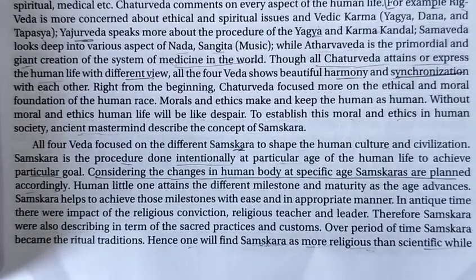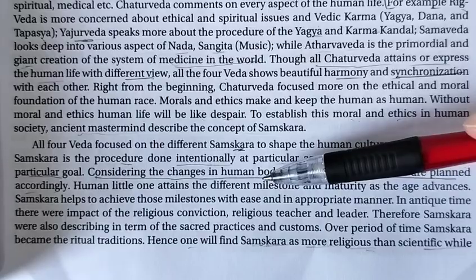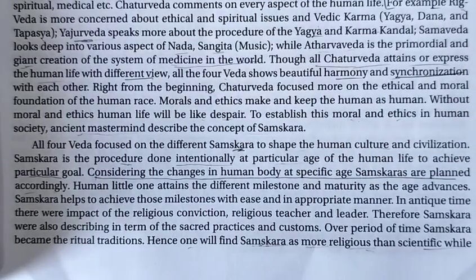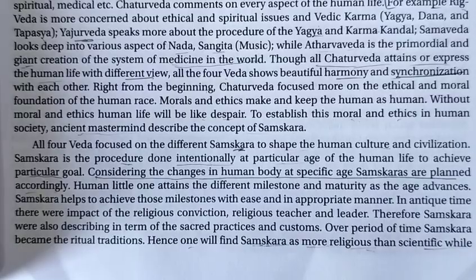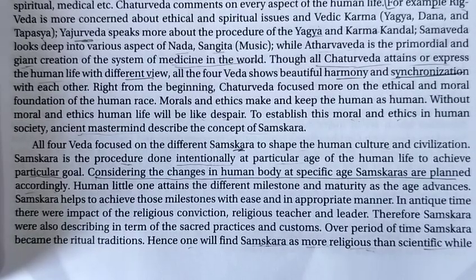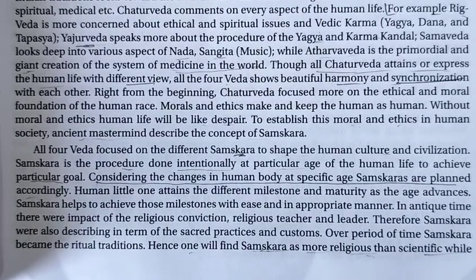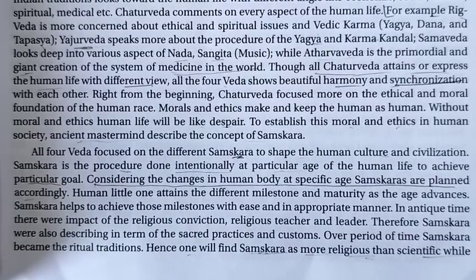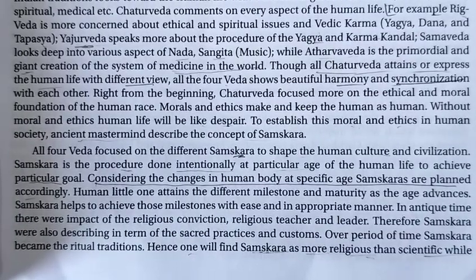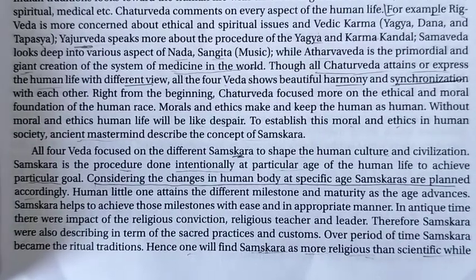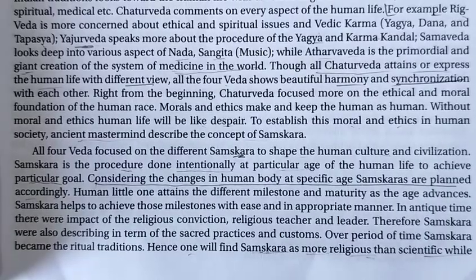Considering the change in the human body at a specific age, samskaras are planned accordingly. Right? So the human little one attains different milestones and maturity as time and age advance. So at a particular age, a particular type of samskara is planned accordingly for that samskara, right?